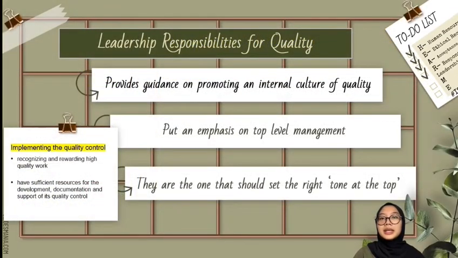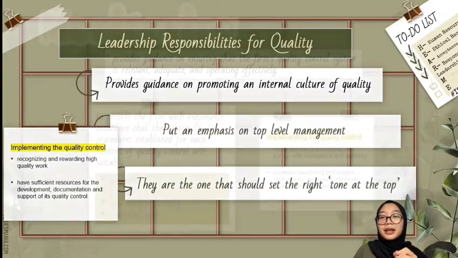The next element is leadership responsibility for quality. Basically, this element provides guidance on promoting an internal culture of quality. To be specific, the firm should show how essential quality is. At firm level, this element puts an emphasis on top level management, which means they are the ones who should assume ultimate responsibility of the quality control system. They are the ones who should set the right tone at the top.